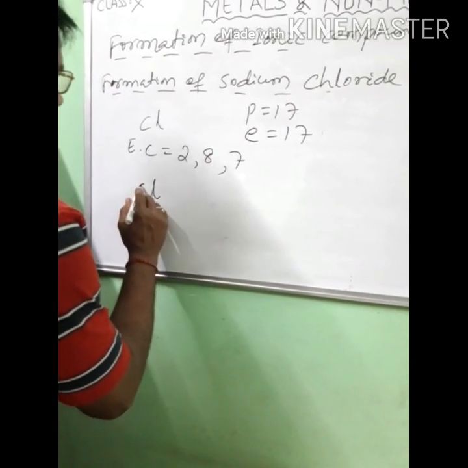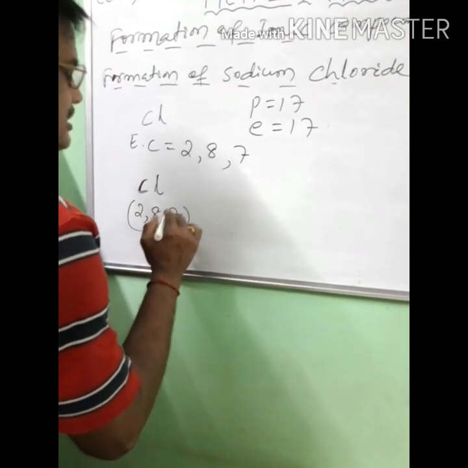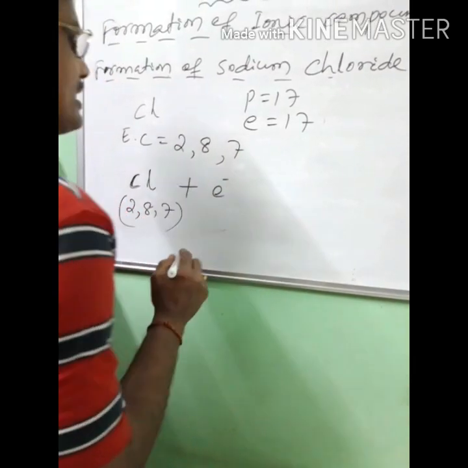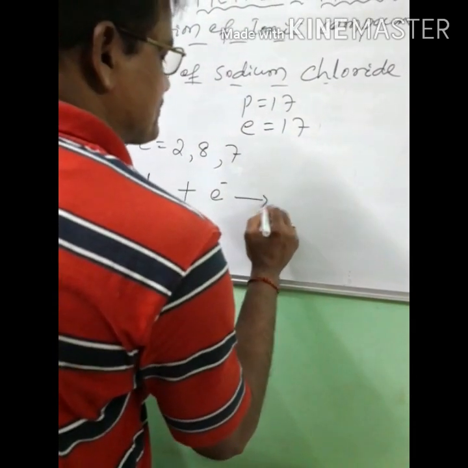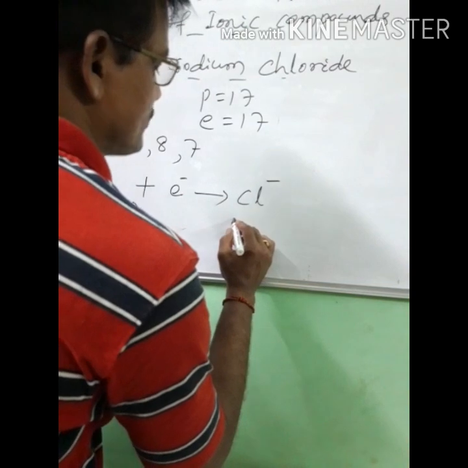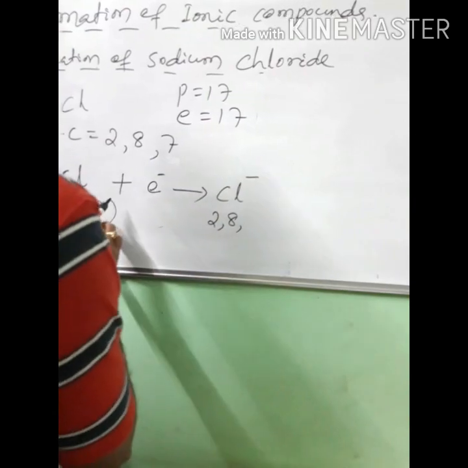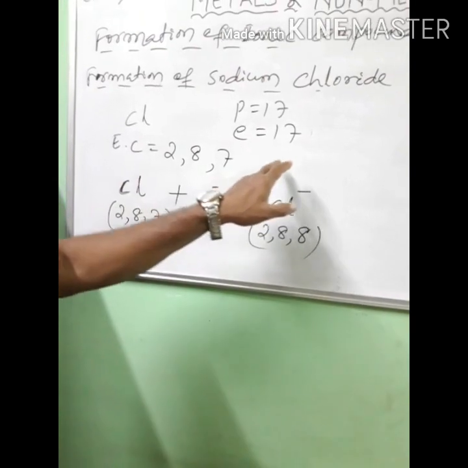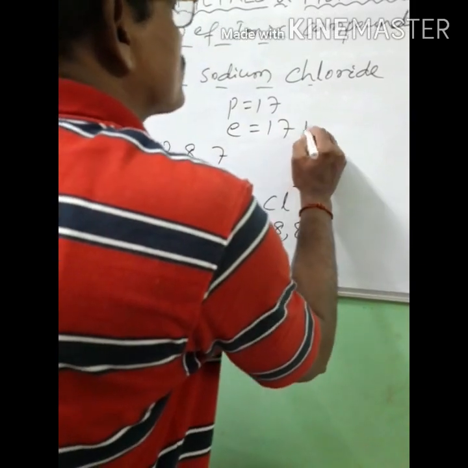So now let us write the chlorine atom. Electronic configuration is what? Cl, 2, 8, 7. This is the chlorine atom. It will accept 1 electron, plus e, electron 1. So that gives what? Cl minus. Electronic configuration is 2, 8, and chlorine will accept 1 extra electron, so it will become 2, 8, 8. Here it is 2, 8, 7. When chlorine accepts 1 electron, that will be 2, 8, 8. Clear?